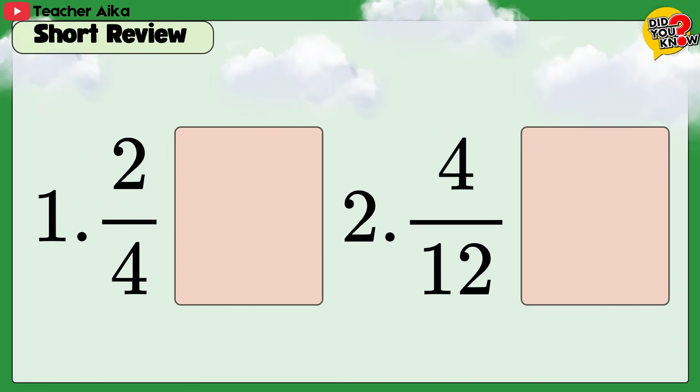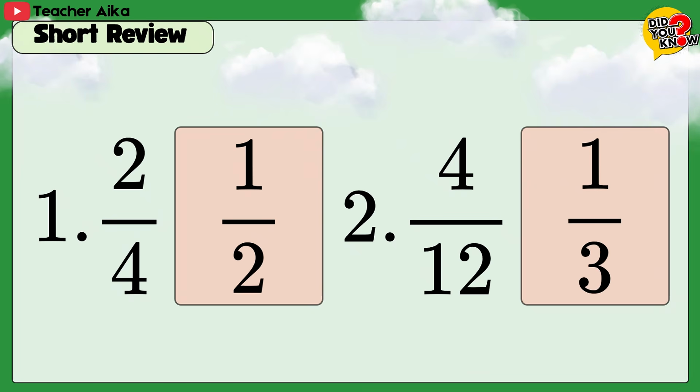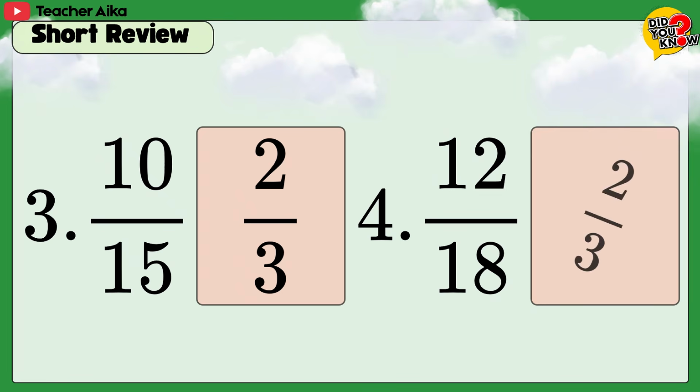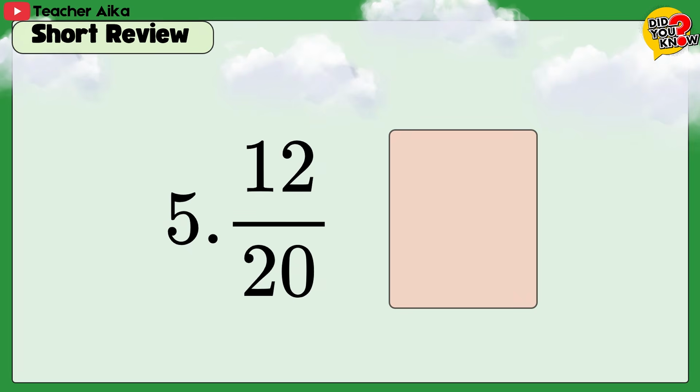Number 1, 2/4. Answer, 1/2. Number 2, 4/12. Answer, 1/3. Number 3, 10/15. Answer, 2/3. Number 4, 12/18. Answer, 2/3. Number 5, 12/20. Answer, 3/5.